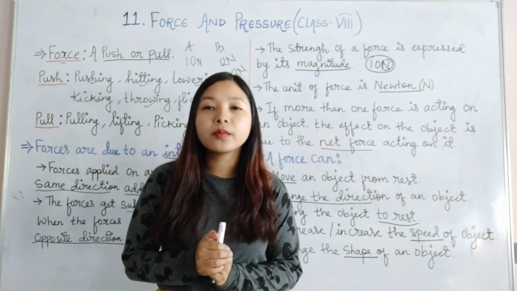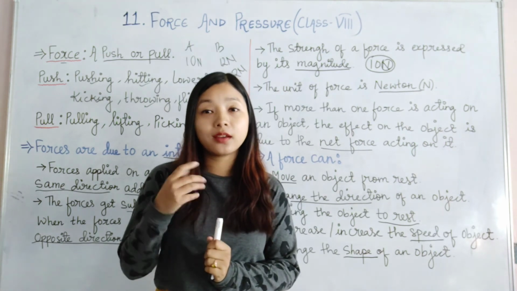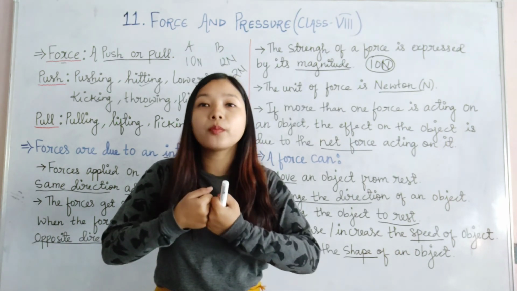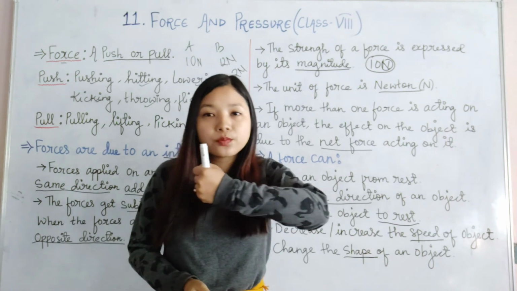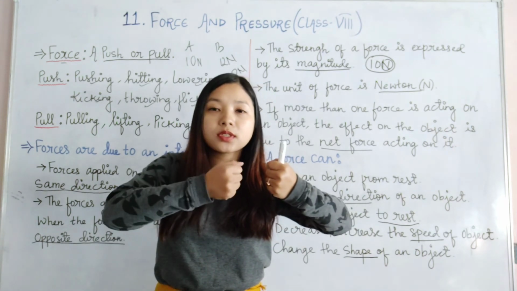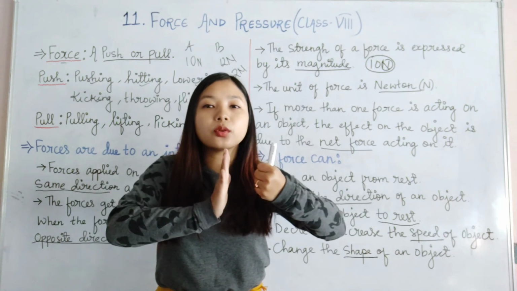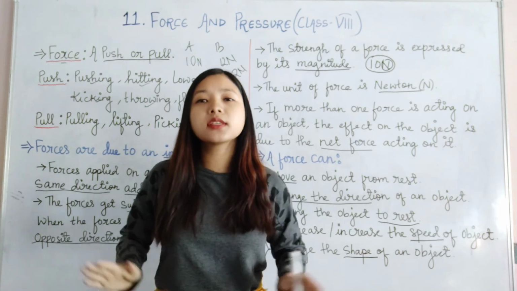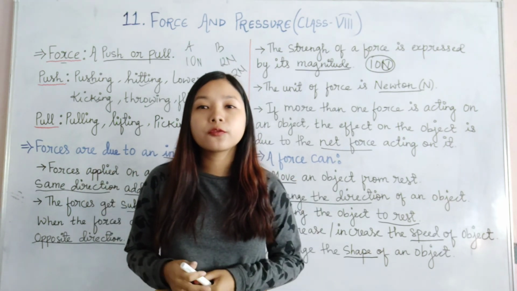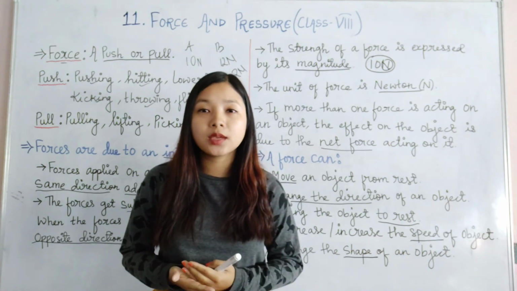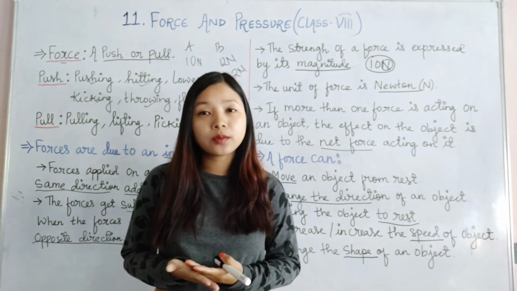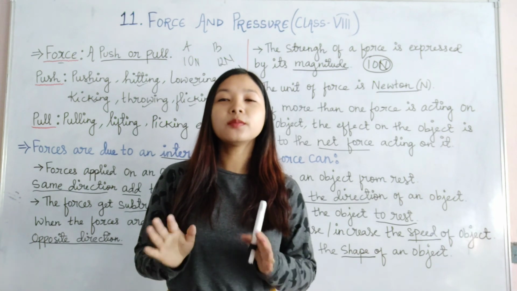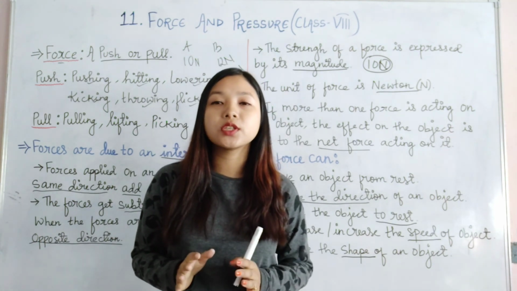One more thing, you remember that there can be more than one type of force applied on an object. For example, opening or closing of a door. If one person is pulling the door to open it, and another person is pushing the door, then pulling and pushing are both taking place at the same time. There are various examples you can see around you where either pushing or pulling is taking place, any action which can be a pull or a push, which results in the application of force. I hope that you have understood this video thoroughly.